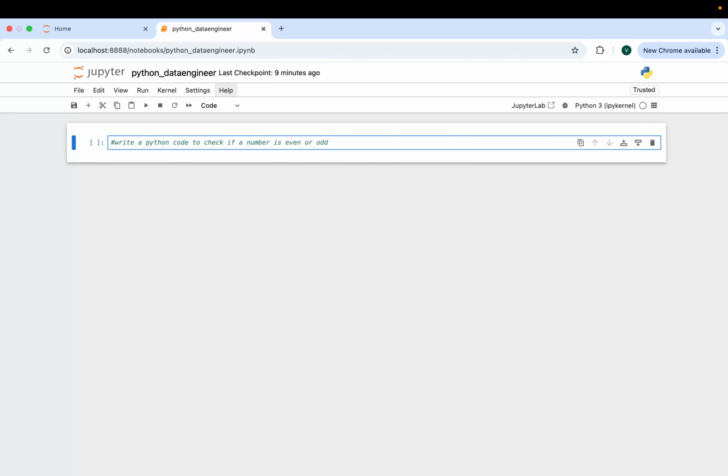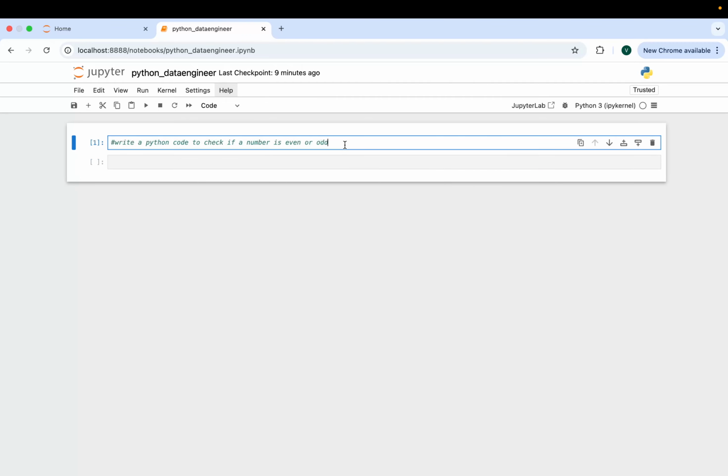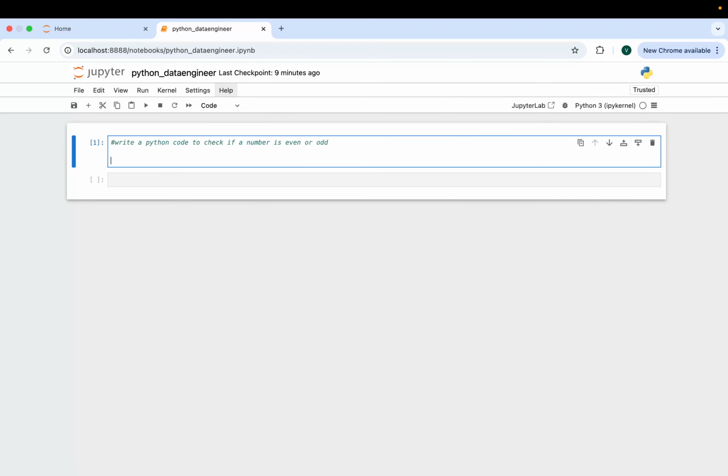Okay, so we'll see how to write this code. Firstly, we will create a function, because we know that in Python functions are the most important things. We can play with functions, they have more options to deal with large data sets also. So we'll create a function here.